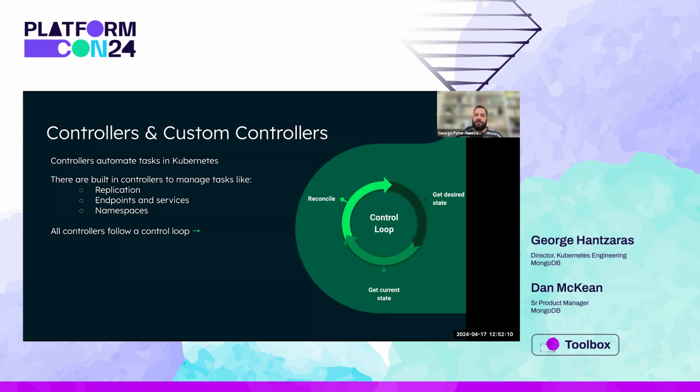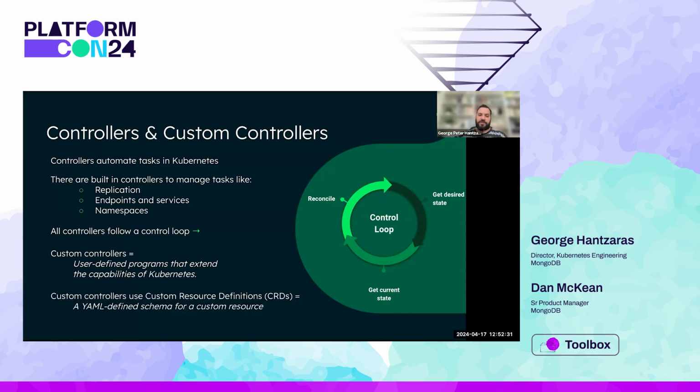And while the default controllers are entirely critical for Kubernetes to function, it's custom controllers that provide the extensibility. So custom controllers allow us to extend what types of tasks and resources Kubernetes is capable of orchestrating. They work in conjunction with custom resource definitions, CRDs, to manage custom resources specific to our needs. Custom resource definitions specify the schema for a custom resource. This essentially creates a new type of object that the custom controller runs in Kubernetes, and it can be recognized and managed.